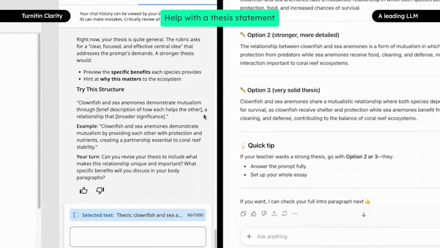It recommends the student use one of its sentences, as opposed to explaining to the student how to write an effective one on their own. There is a clear difference in how Clarity's response is formative and helps the student become a stronger writer, whereas the leading LLM only offers the student a shortcut.